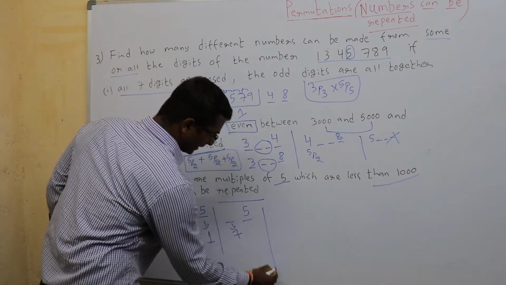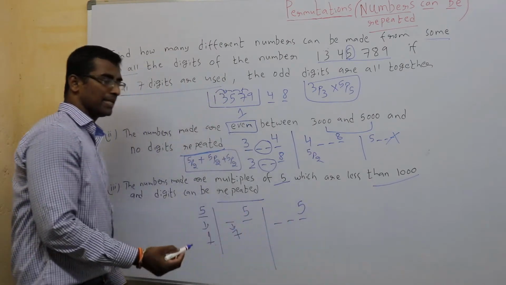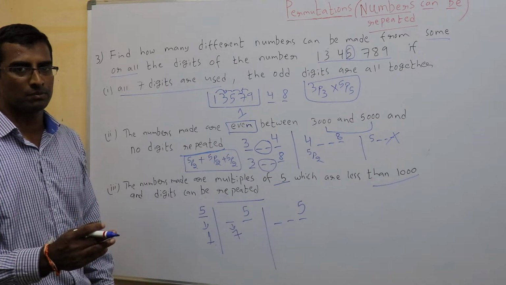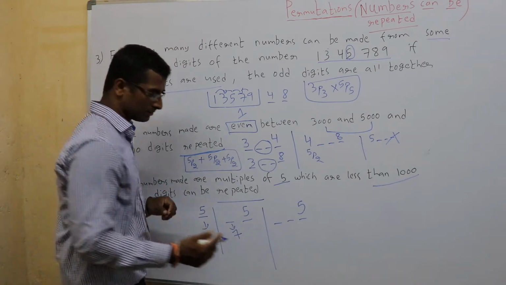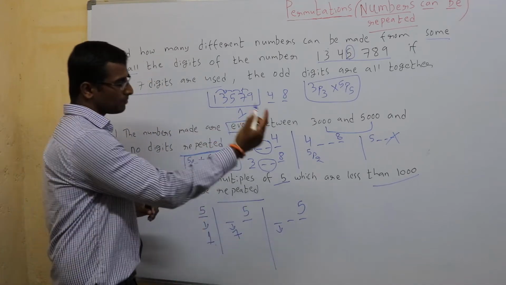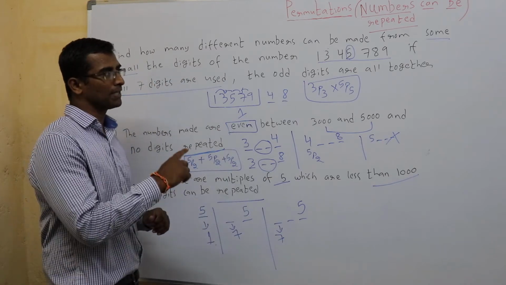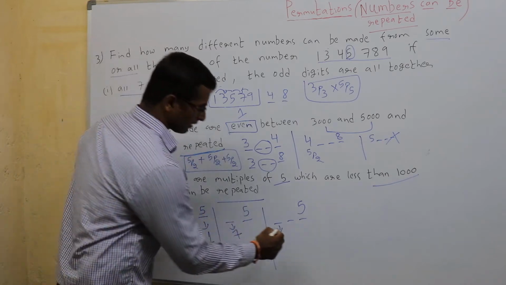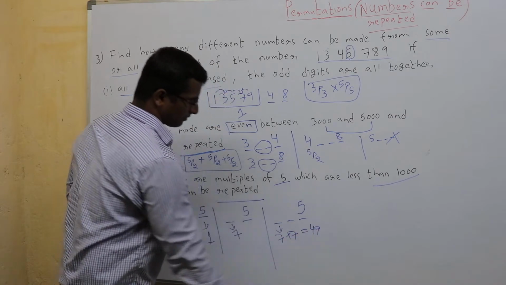Next, it could be a 3-digit number as well. Multiple of 5 means it should end with 5. Now repetition is allowed, don't use P. Check manually. To fill this one blank, how many numbers do I have? All the 7. Again to fill the second blank, how many numbers do I have? All the 7. So 7 into 7, 49.